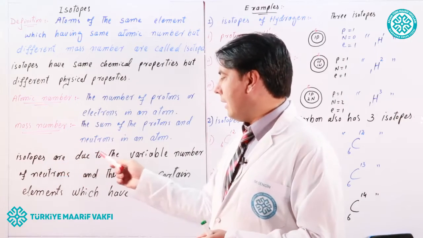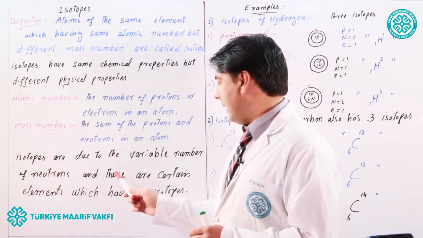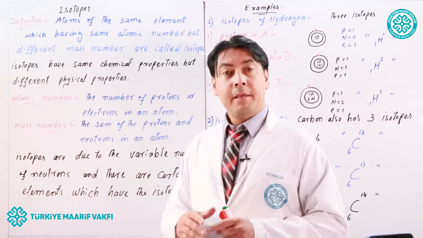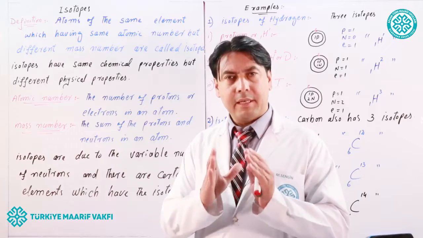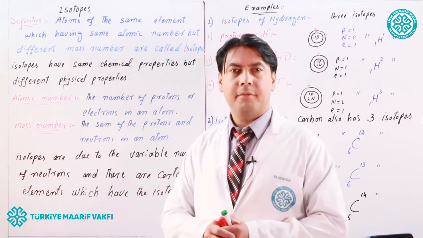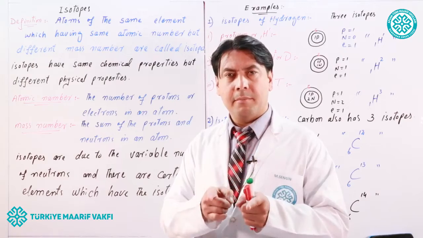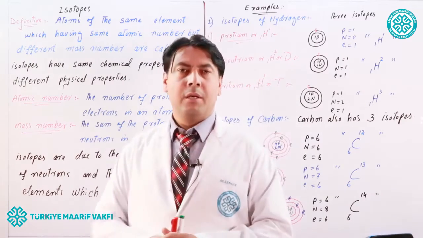So isotopes are due to the variable number of neutrons. Some elements have isotopes because their atoms have different numbers of neutrons, and some elements have the same number of neutrons, therefore they don't have any isotopes.